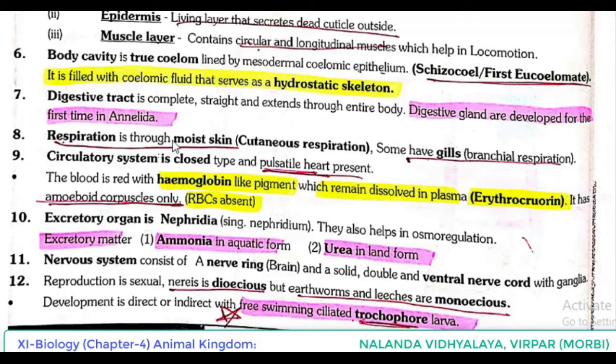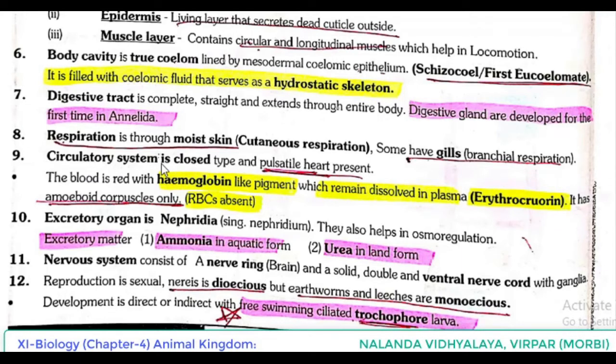Respiration is through moist skin. So that is known as cutaneous respiration. Cutaneous means through skin. Some have gills. Then it is known as branchial respiration. So respiration, two types. If through moist skin, then it is known as cutaneous respiration, and if through gills, it is known as branchial respiration.